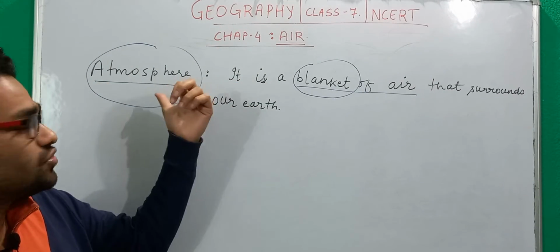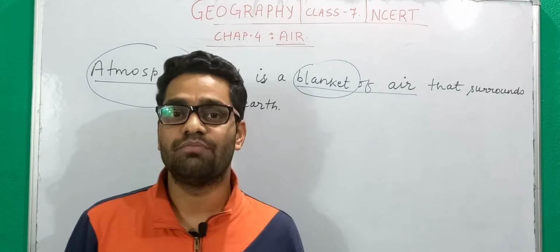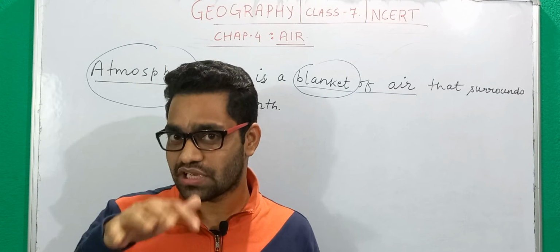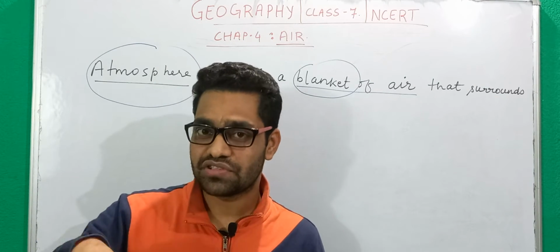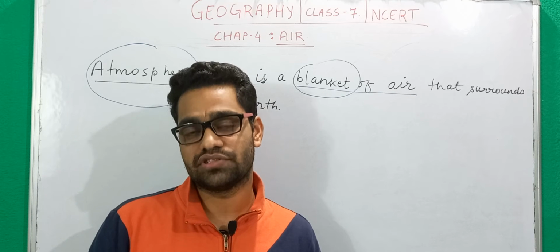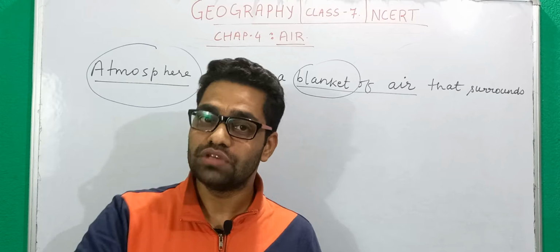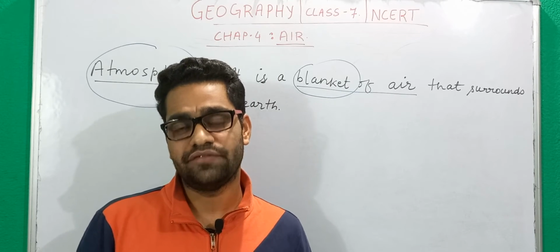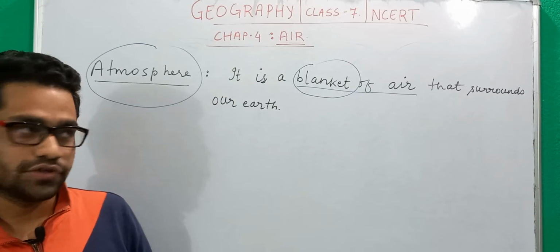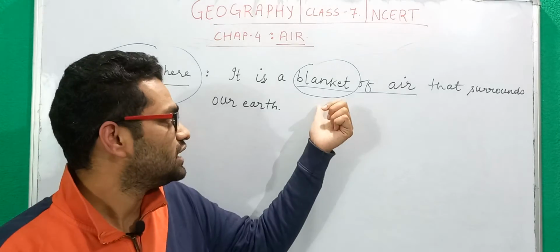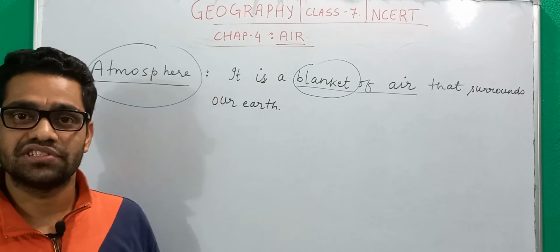This atmosphere is also a type of blanket which saves our earth, or which saves the living organisms living on the earth's surface from the chilling effect that could have been caused if there had been no atmosphere. So that is why it acts as a blanket.